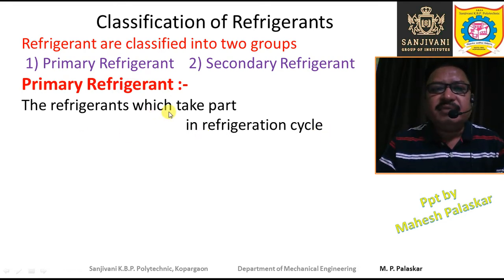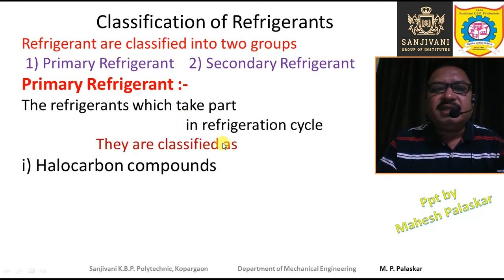The refrigerants which actually take part in the refrigeration cycle are called the primary refrigerants.